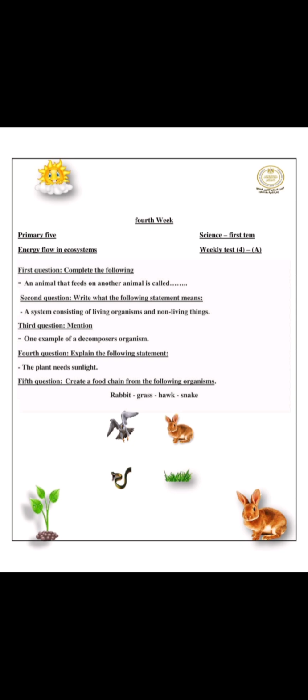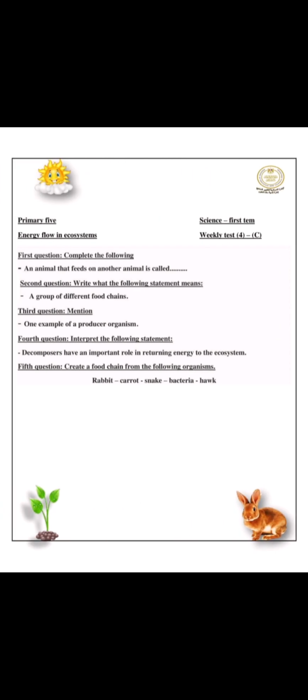Create a food chain from the following organisms: rabbit, grass, hawk, snake. It must also start with grass, then eaten by rabbit, then snake and hawk. So it will be grass, rabbit, snake, hawk. Complete the following. An animal that feeds on another animal is called a predator. Write what the following statement means. A group of different food chains is called a food web. Mention one example of a producer organism. We can say tree, we can say grass.